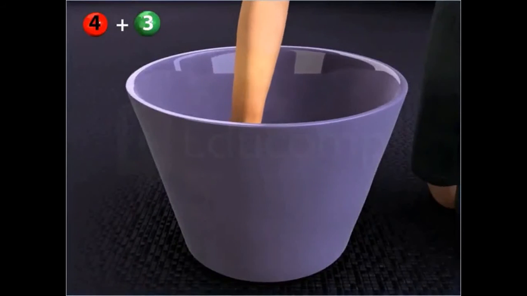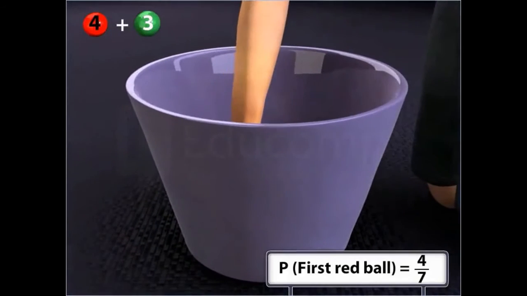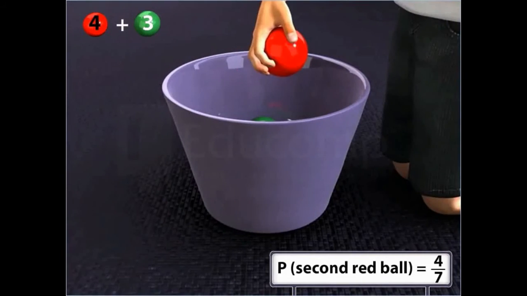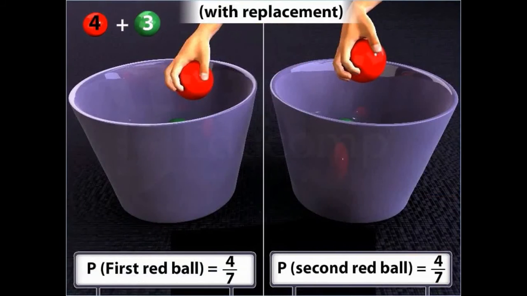If the first ball drawn is put back into the bag, then the probability of drawing a red ball in the second draw is the same as the probability of drawing a red ball in the first draw. In this case, the result of the second draw after replacement does not depend on the result of the first draw.